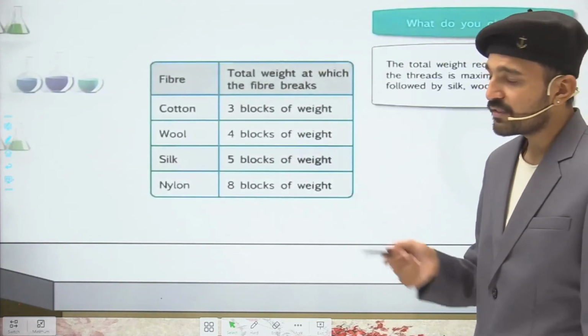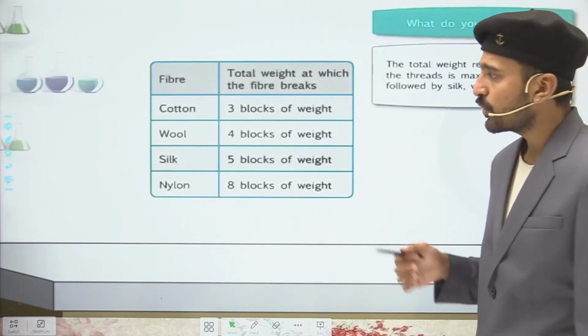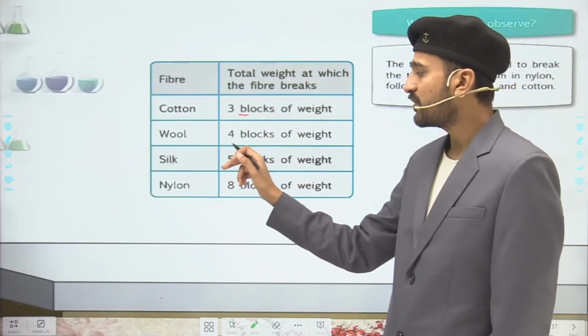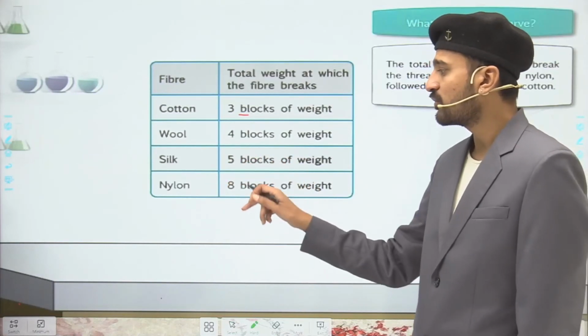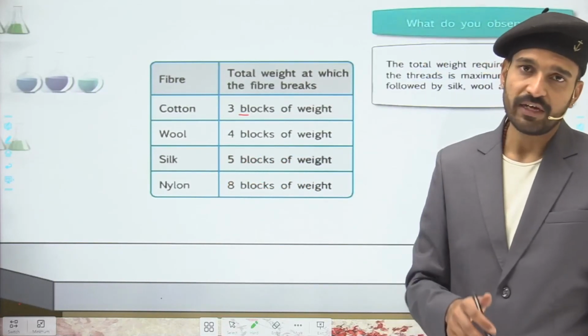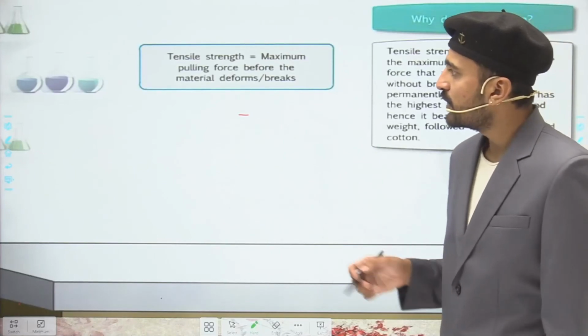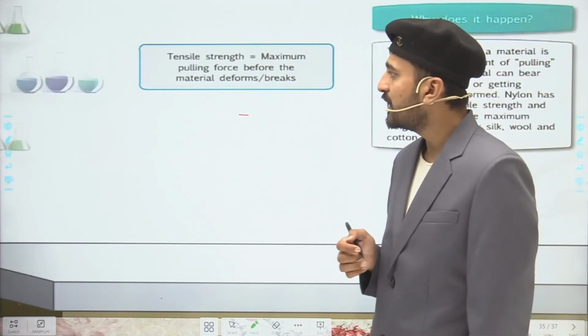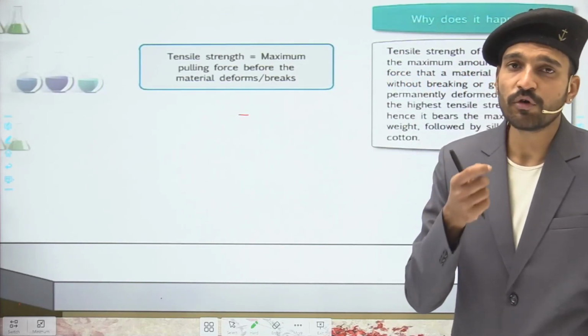So the fiber that has broken first is the cotton. You can see the cotton can withstand 3 blocks of weight, wool can withstand 4 blocks, silk 5 blocks and nylon 8 blocks of equal weight. Talking about tensile strength, it is the maximum pulling force a material can take before it deforms or breaks.